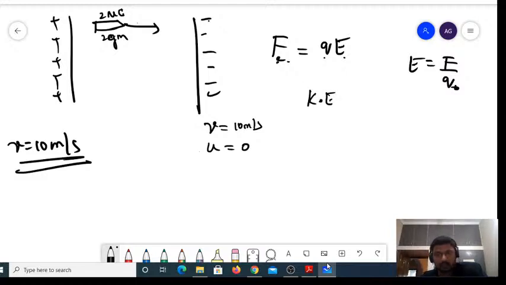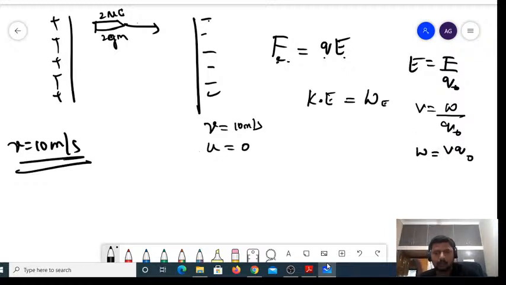That kinetic energy is nothing but the work done by the field, right? V is equal to W divided by Q naught, or W is equal to V into Q naught, if I am not wrong.